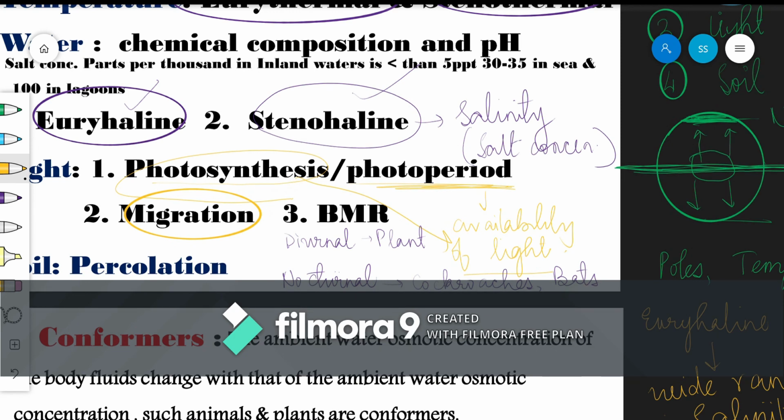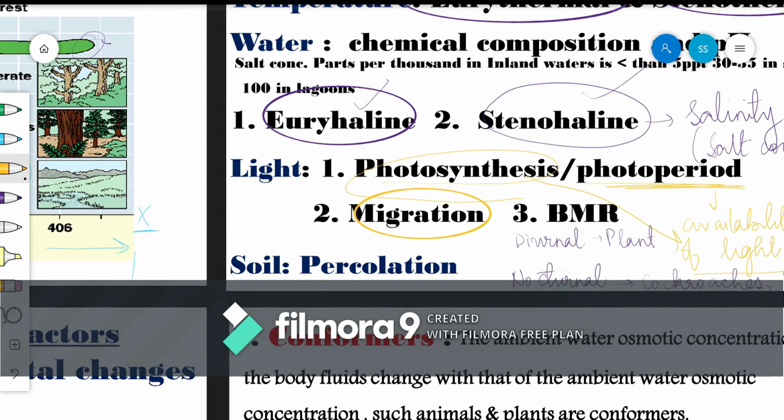Let's move on to the next and the final abiotic factor, and that is soil. What happens in soil is that the characteristics of the soil, such as soil composition, grain size, aggregation, all determine the percolation and the water holding capacity of the soil.